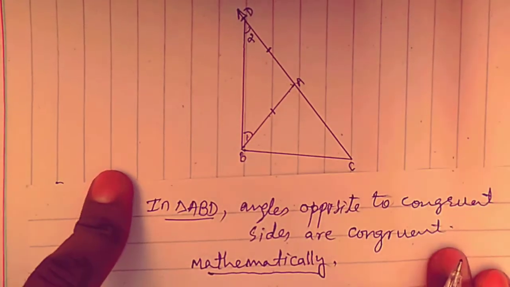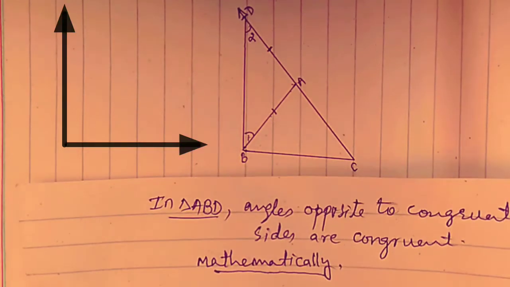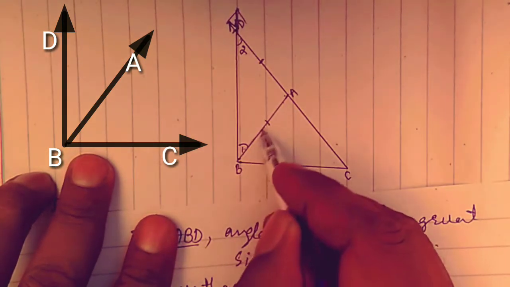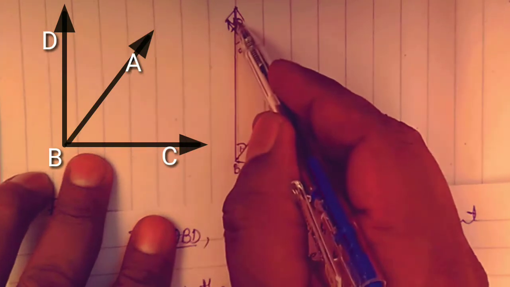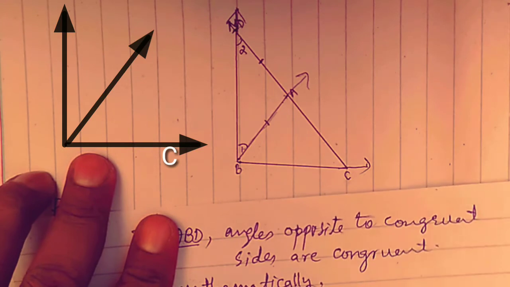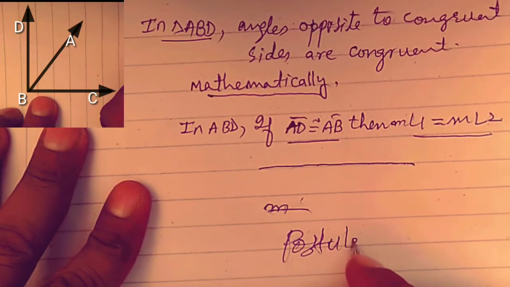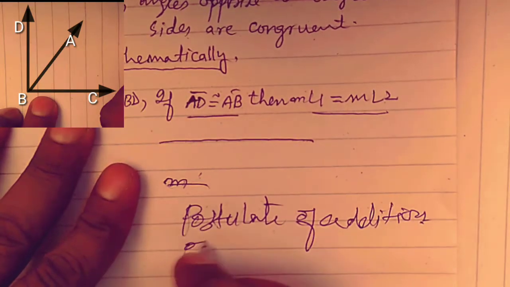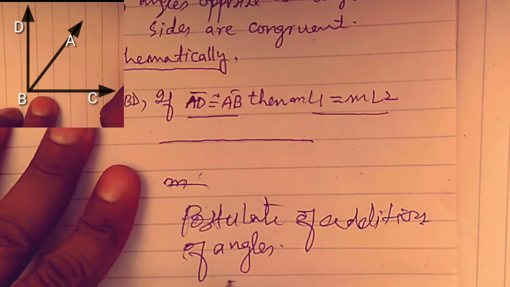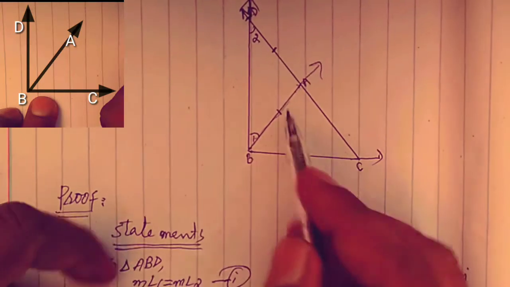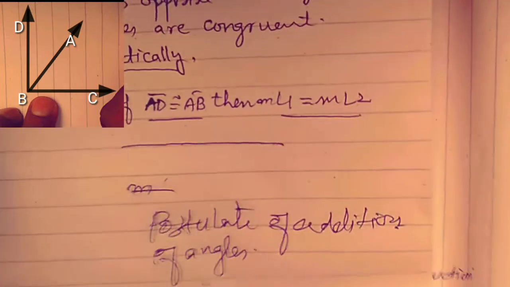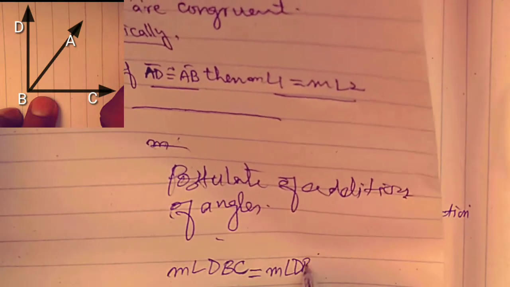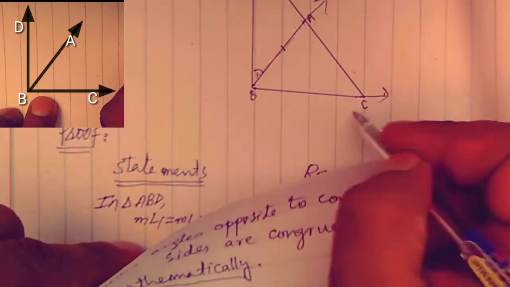By the postulate of addition of angles, angle DBC is equal to angle DBA plus measure angle ABC.